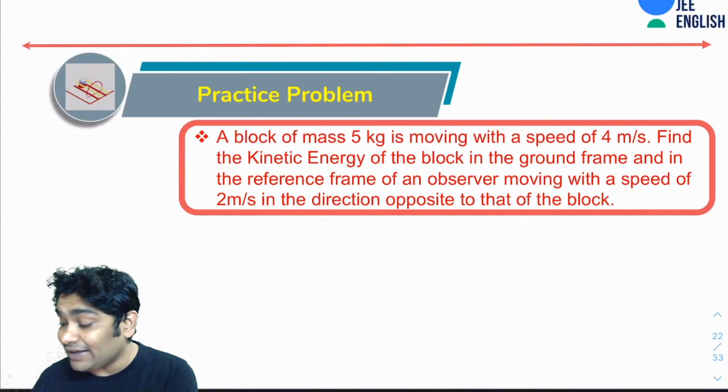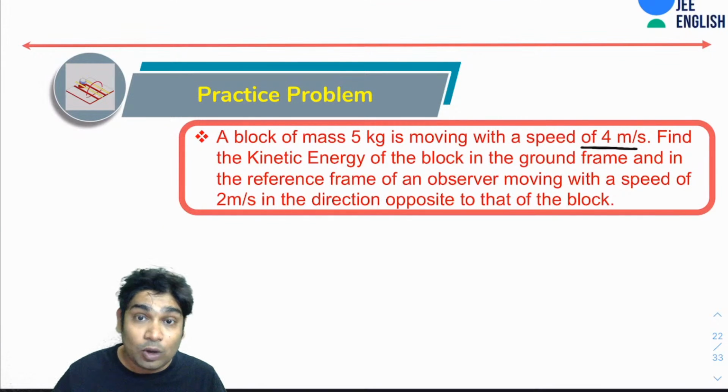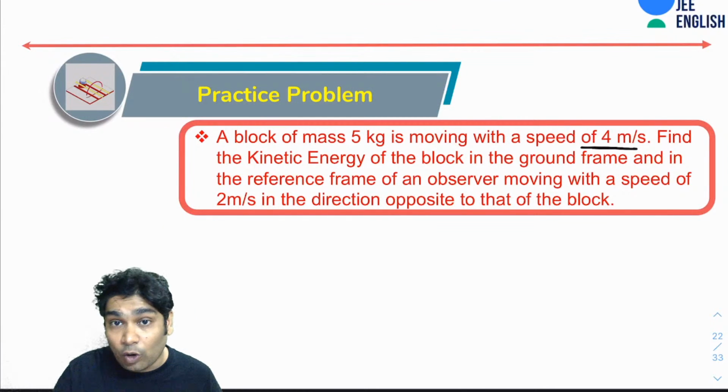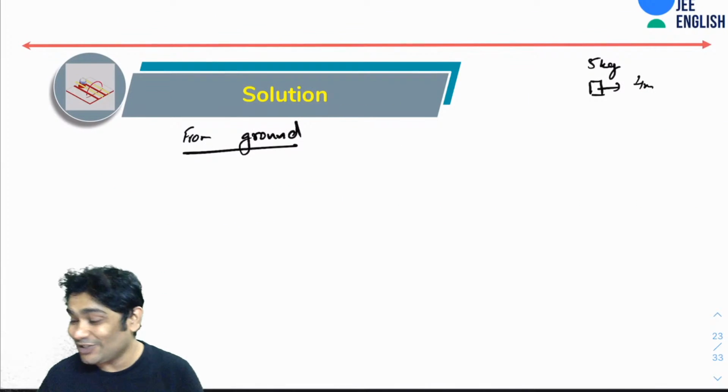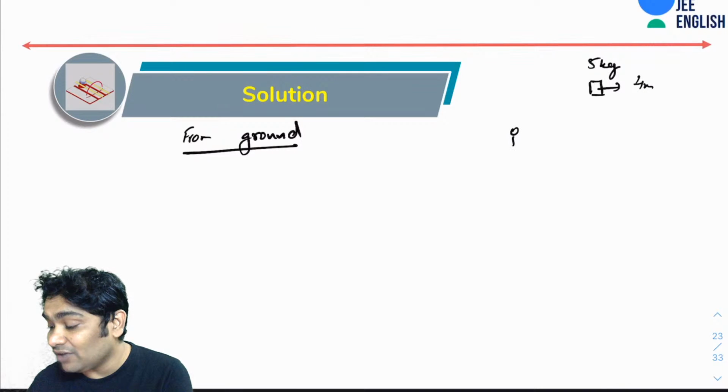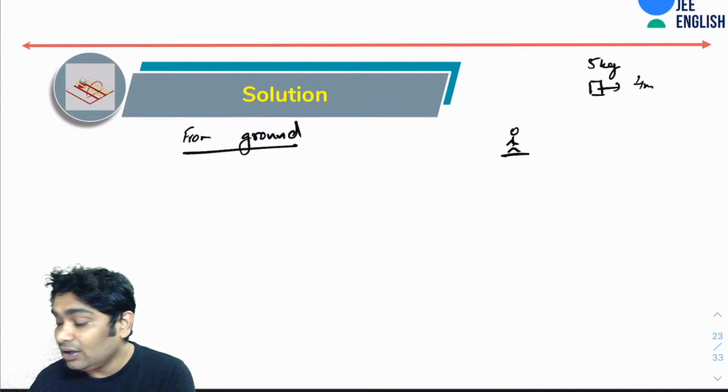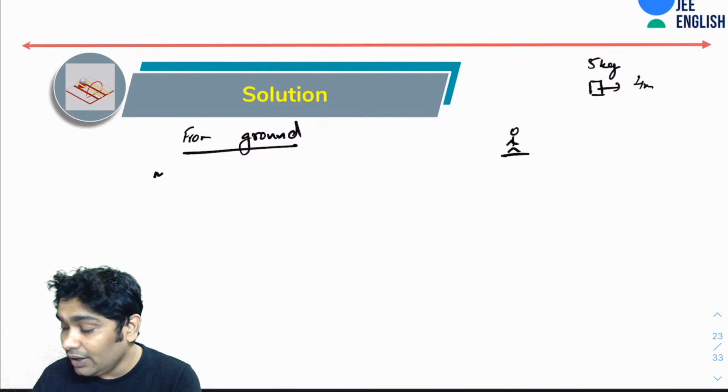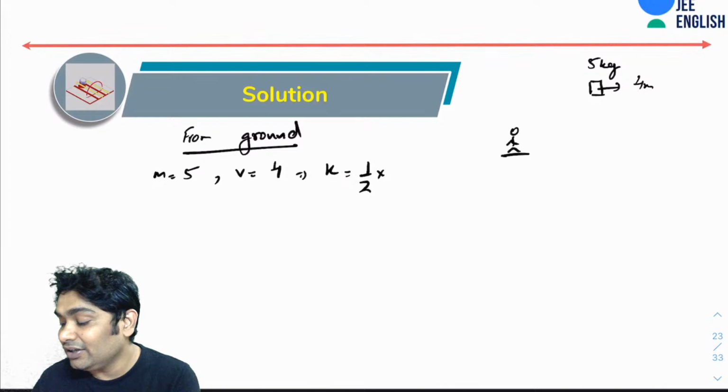Whenever I say it is moving with a speed of 4 meter per second, I hope you remember that all these velocities are by default always defined with respect to the ground only. So for an observer on the ground, m equals 5, v equals 4, so K would be half into 5 into 16, which is 40 joules.